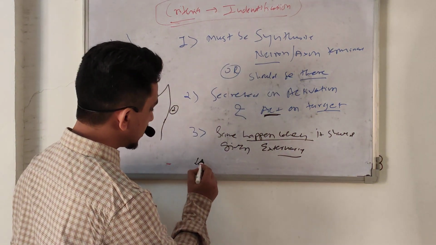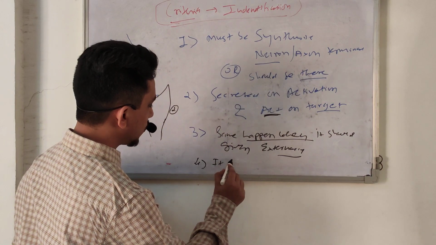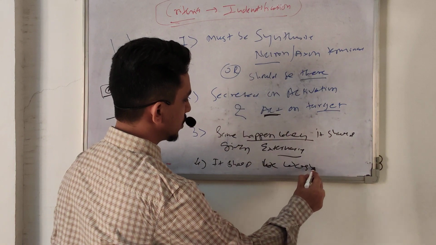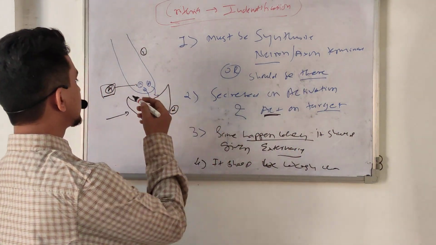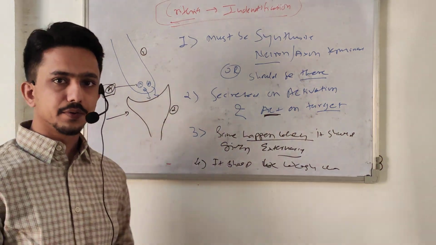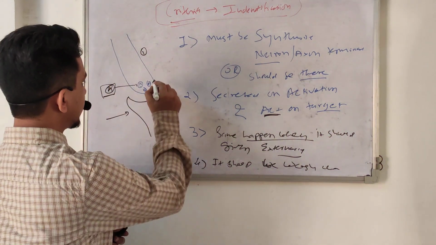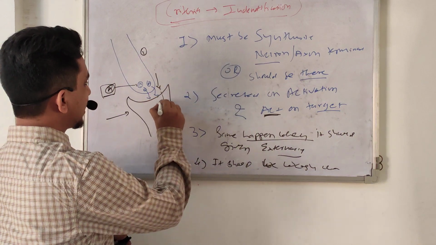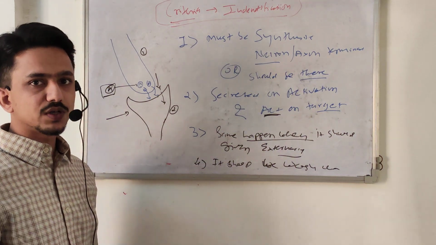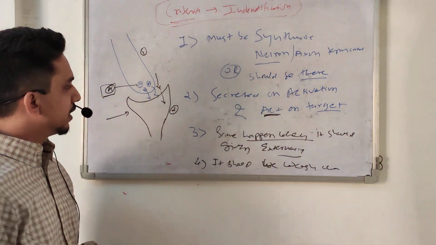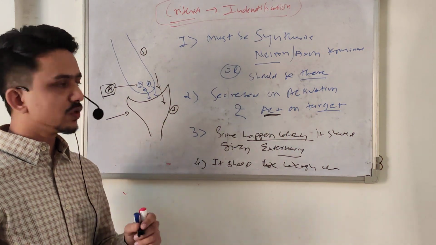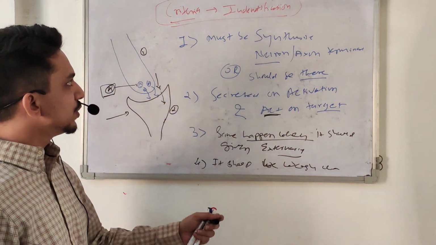And fourth, it should be washed out or diffused after the action is completed. Whenever a neurotransmitter is secreted, it acts on the postsynaptic neuron and produces some effect, but within a millisecond it should be washed out. It does not remain permanently here. Only then can we say it is a neurotransmitter.